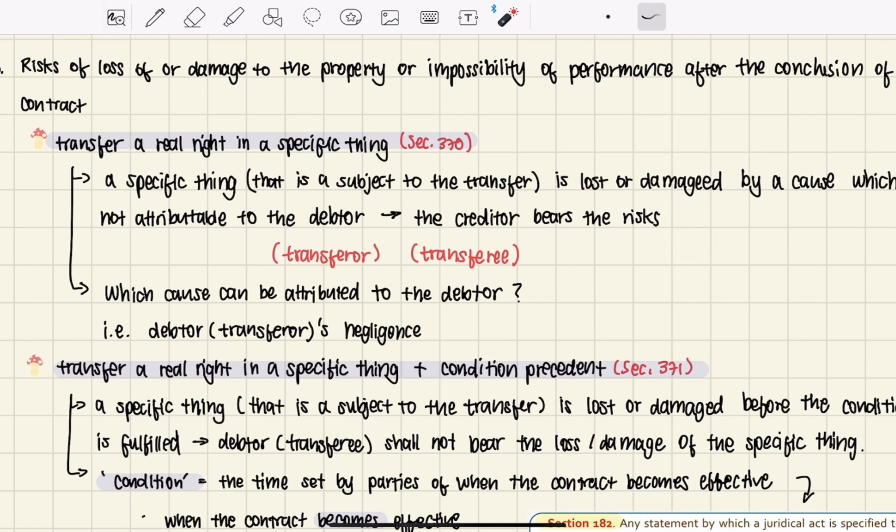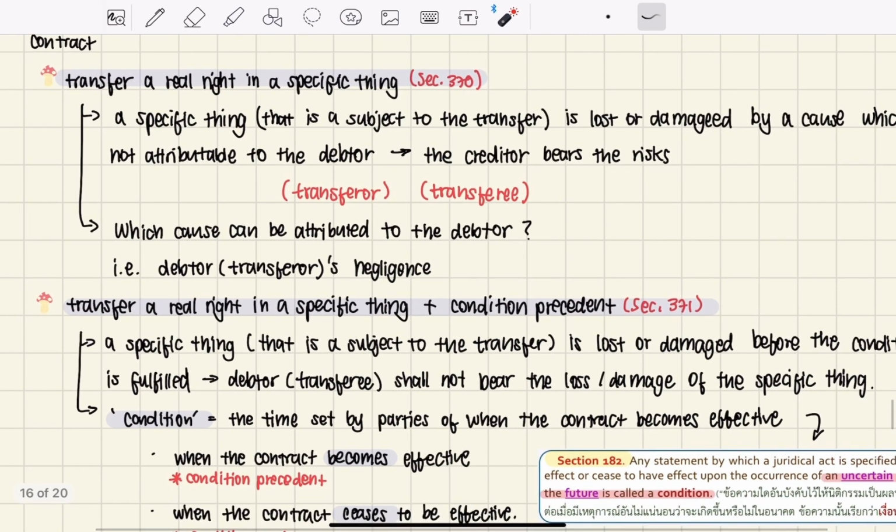If something happened to that specific thing that is not the debtor's fault, the creditor has to bear that risk because he already bought the thing or already signed up for this transfer of a specific thing. So when he's already in it, then he has to bear the risk.